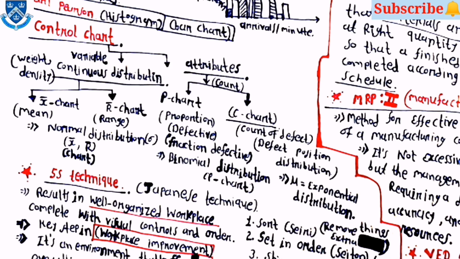In that, 2 types are there. First one is P chart and the other is C chart. Here P is for the proportion defective, or you can say the fraction defective, and P chart follows the binomial distribution. Then C chart is for count of defects, or defect position distribution, and C chart follows the Poisson or exponential distribution.